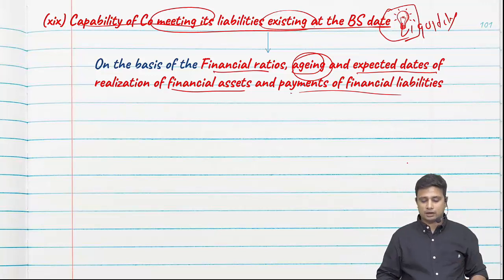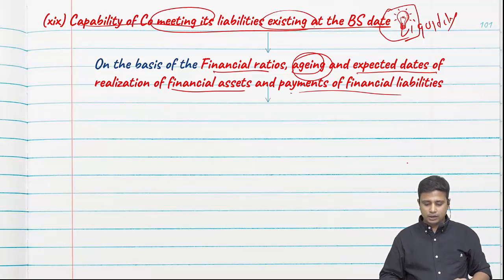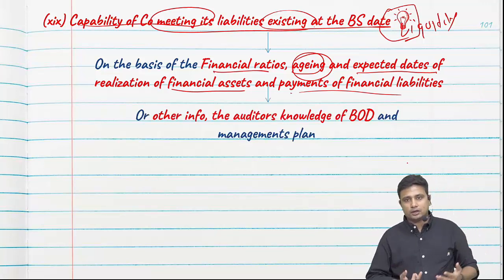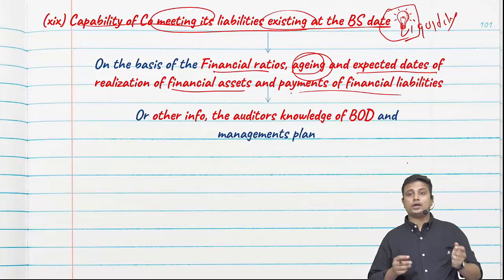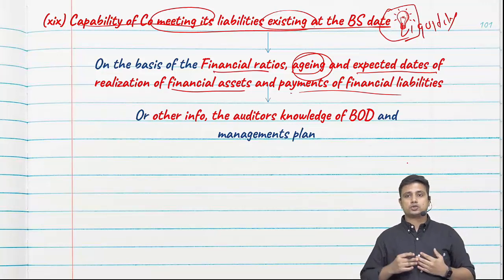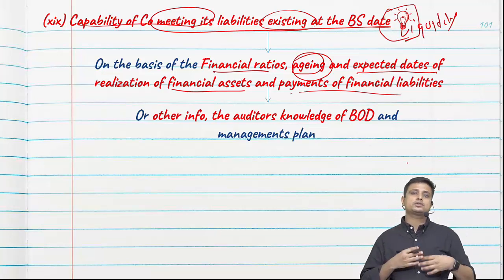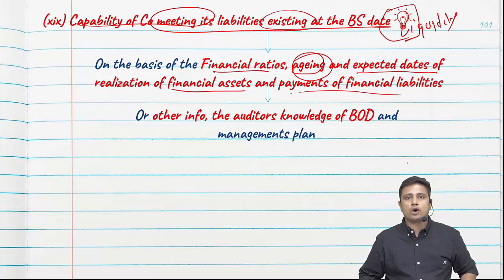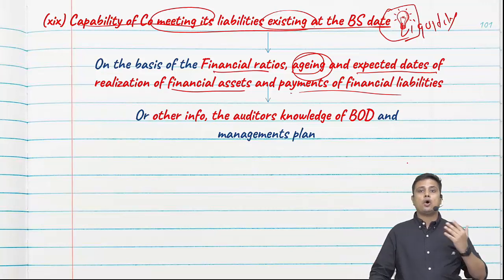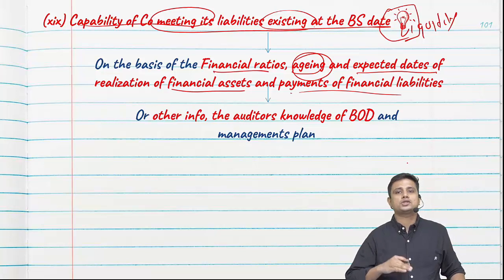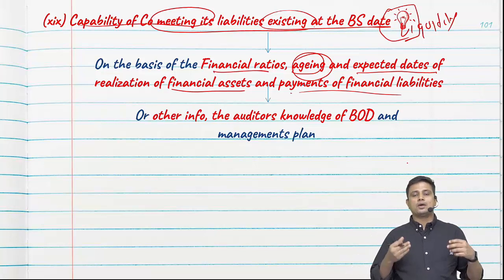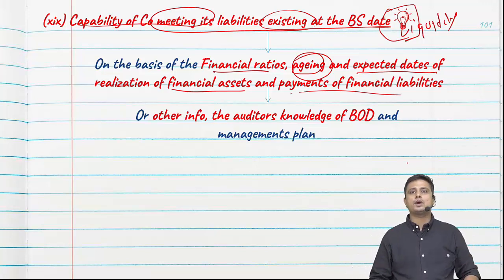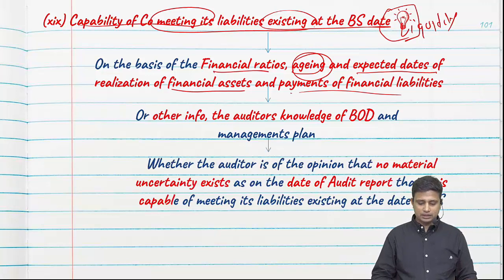I think the entity will not be able to repay it, or other information, or the auditor's knowledge of the board or management's plans. So I have some other information on the basis of which I think the entity will not be able to repay its liability, or I am aware about the management or board of directors' plan which indicates they won't be able to repay the liabilities.